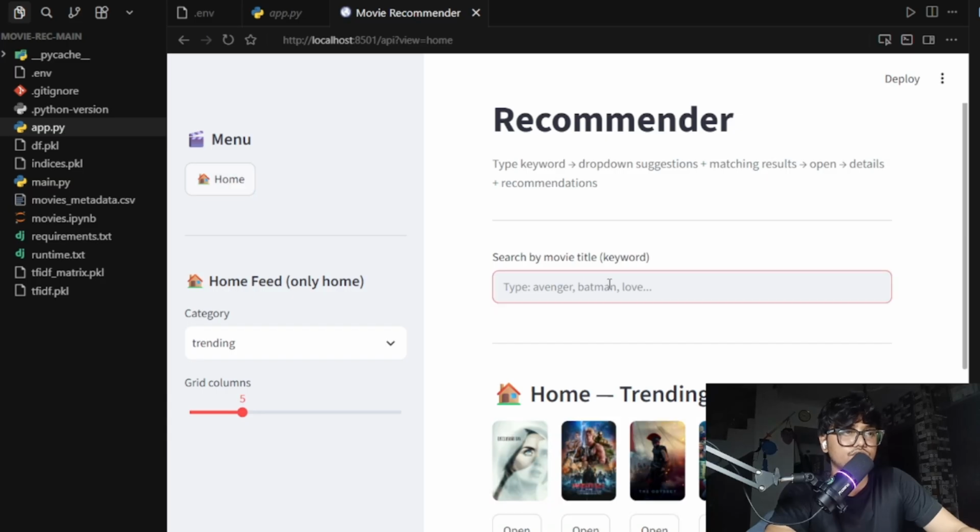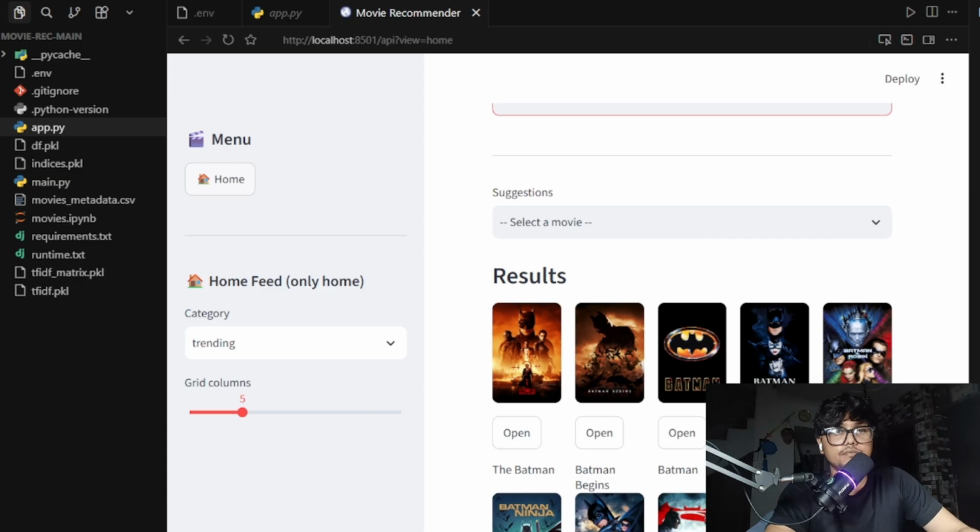Suppose Batman, right? So yeah, it's Batman. It finds the similar movies and the frontend shows all the results as cards in poster format.